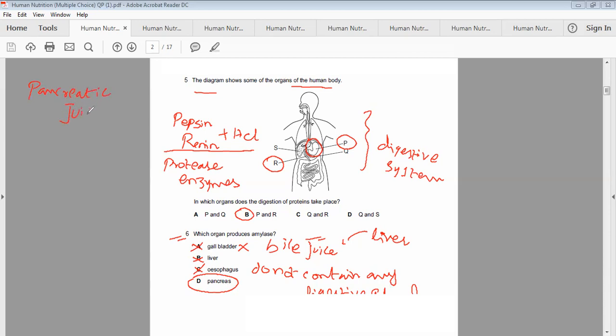Pancreatic juice contains 3 types of enzymes: number 1, pancreatic amylase; second, pancreatic lipase; and number 3, pancreatic protease. They are asking about amylase. So amylase is definitely secreted by the pancreas in the pancreatic juice, that is the pancreatic amylase. So our correct option is D.